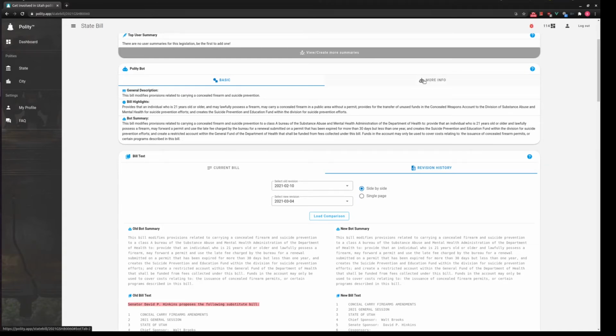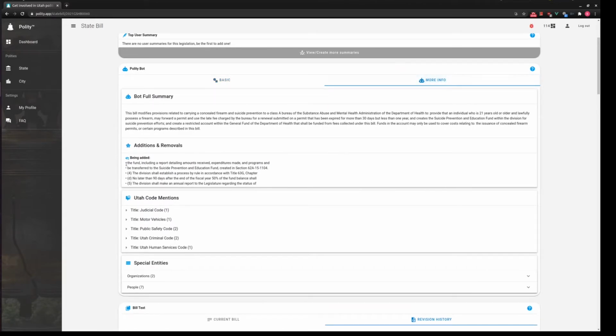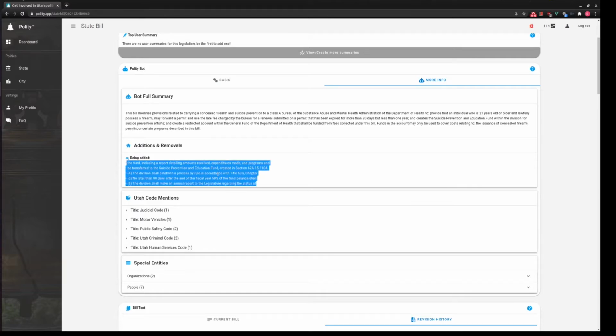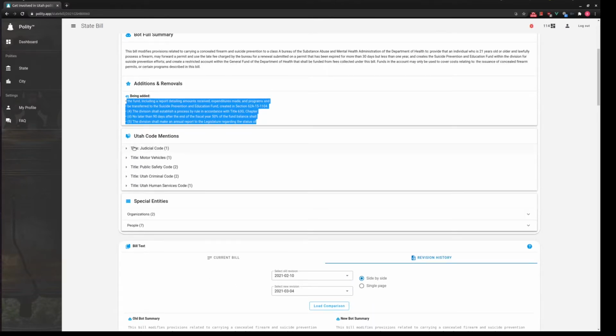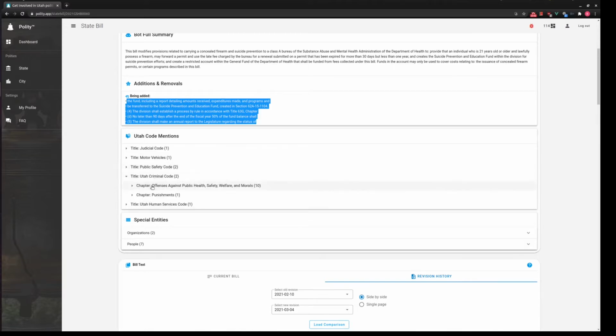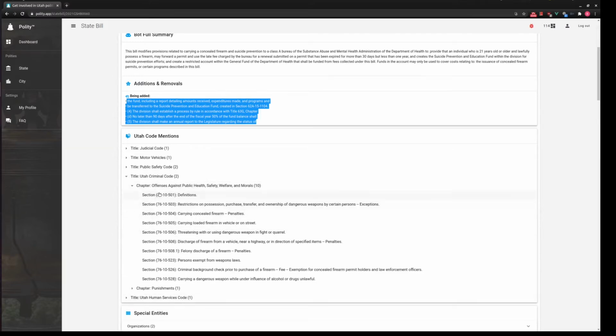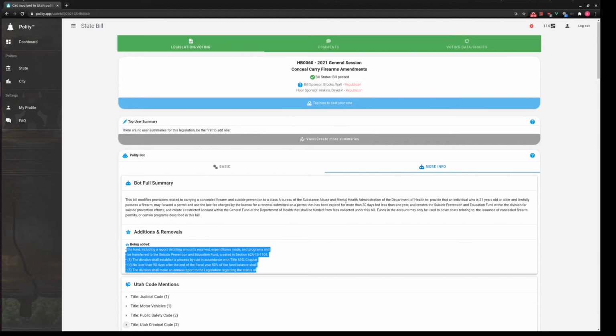I can also over here go to more information. I can see things that are being added to the bill. I can see parts of the Utah code that are mentioned in here: judicial code, motor vehicles, public safety, criminal code, human services. I can of course drill down a little bit deeper to see exactly which ones are mentioned. Okay, so this just gives some more information.